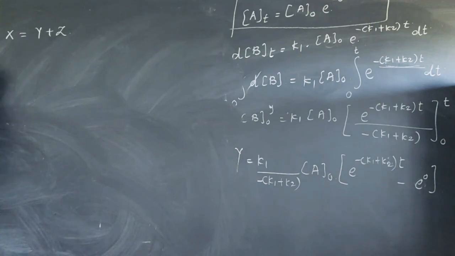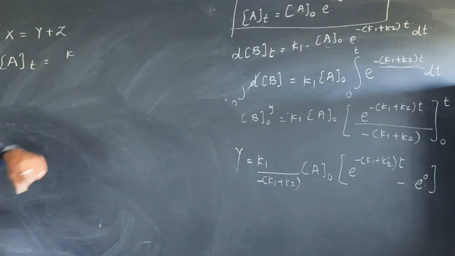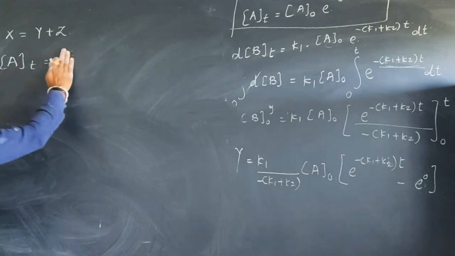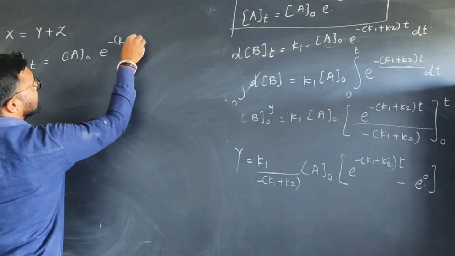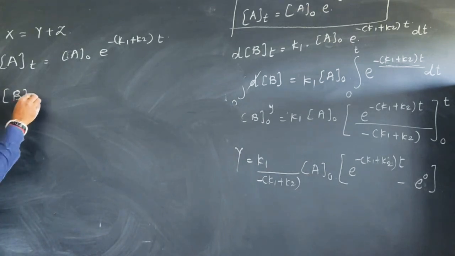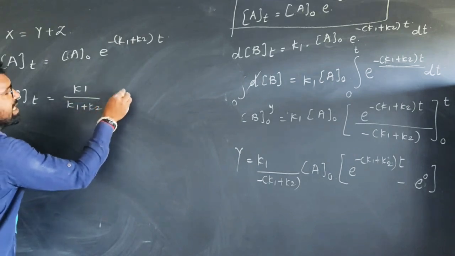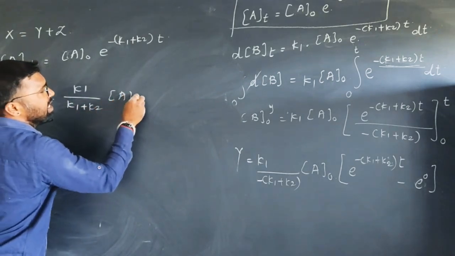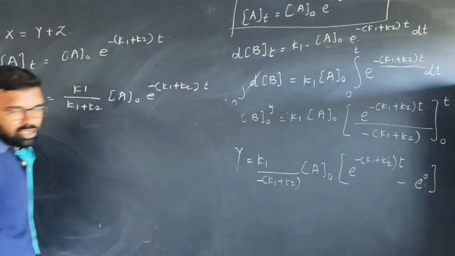Second point to remember: the concentration of reactant A at any time t is equal to A0 into e raised to minus (K1 plus K2) into t. Third, the concentration of product B at any time t is equal to K1 upon (K1 plus K2) into A0 into e raised to minus (K1 plus K2) into t.